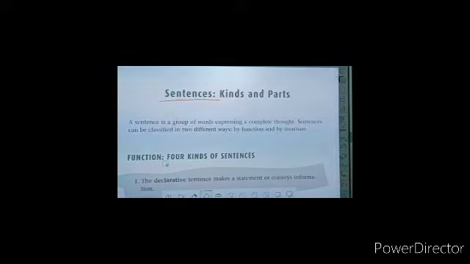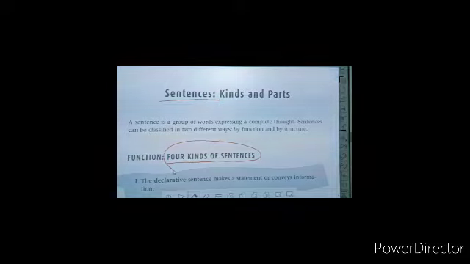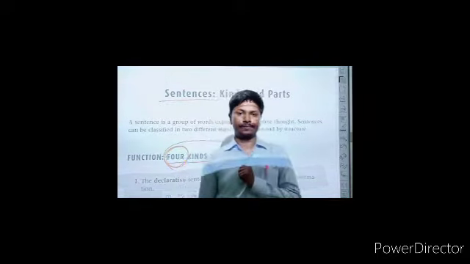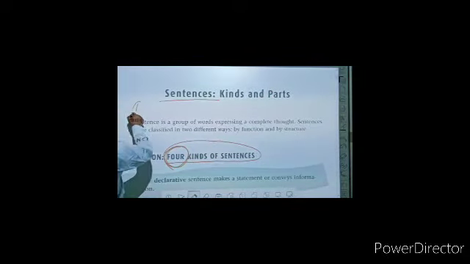After the definition of the sentence, I am going to tell you the kinds of the sentence. Here you can see, it is written that there are only 4 kinds of sentence, but in the previous class I hope you were taught that there are 5 kinds of sentence in English grammar. I am going to tell you the 5. The first one, assertive sentence.